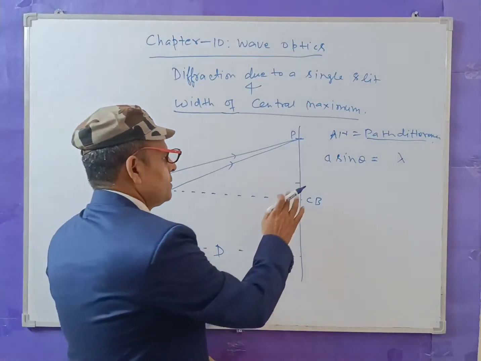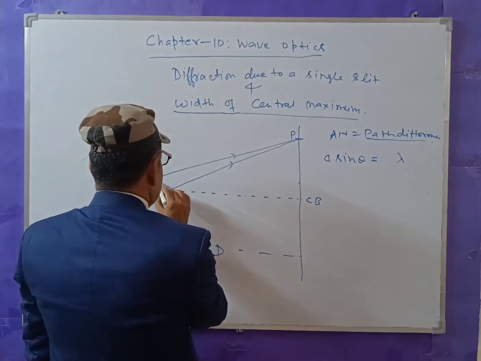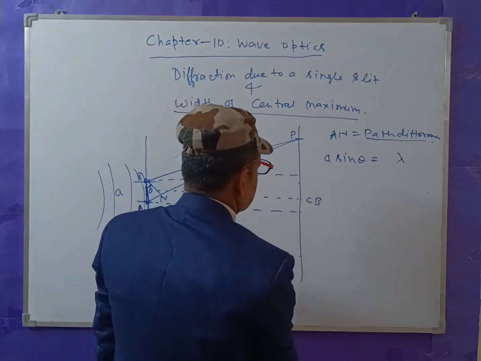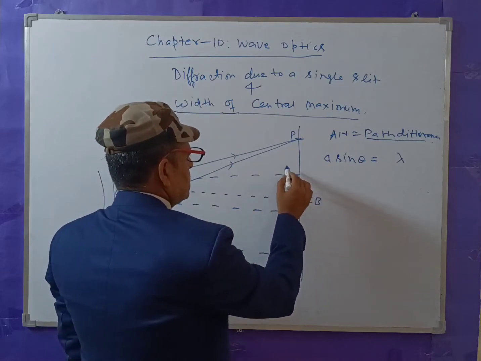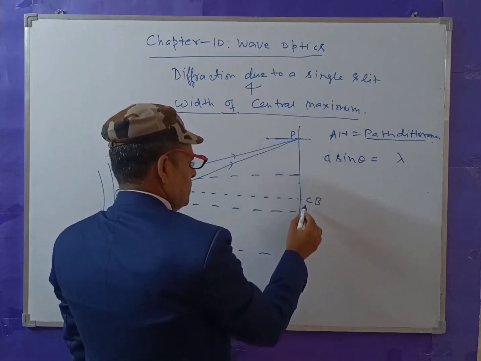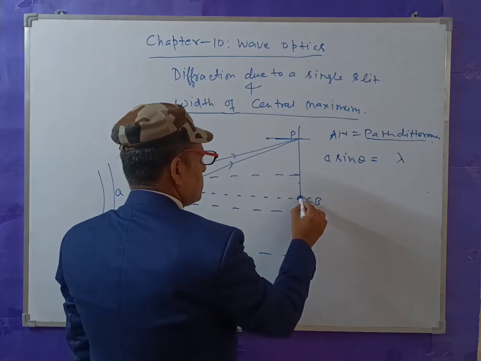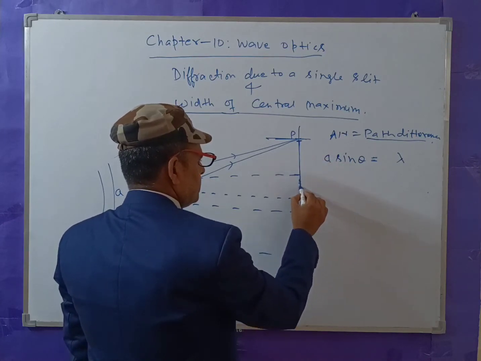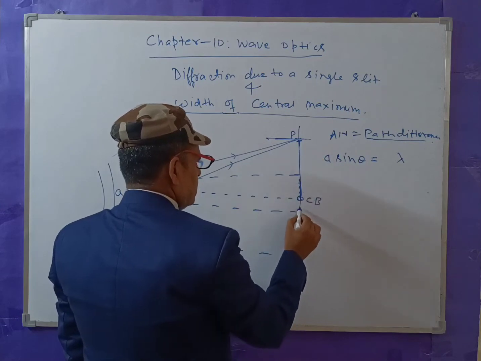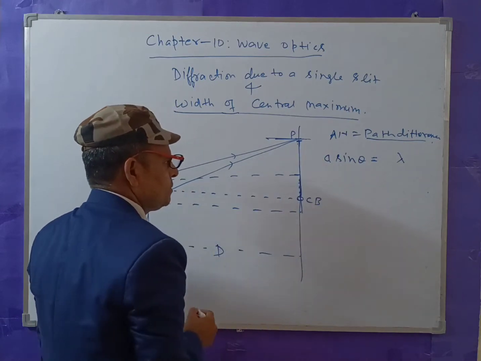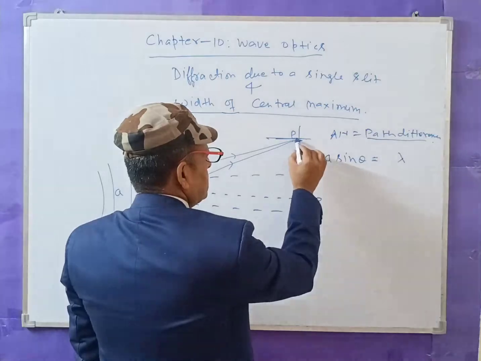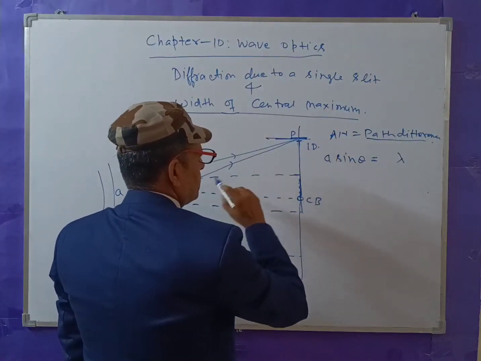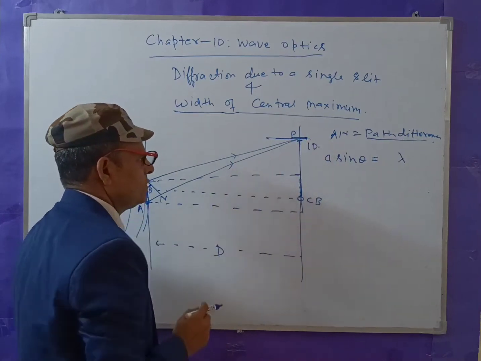Okay, but one thing is very important to understand. From central to here, this is the illuminated zone, the bright zone. This is the first dark. From here to here, this is the first dark.